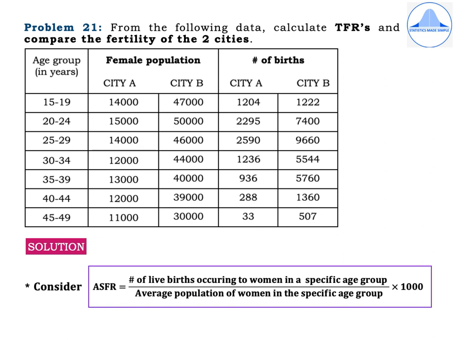Under solution, let us first write the formula for ASFR, which is equal to the number of live births occurring to women in a specific age group divided by the average population of women in the specific age group into 1000.